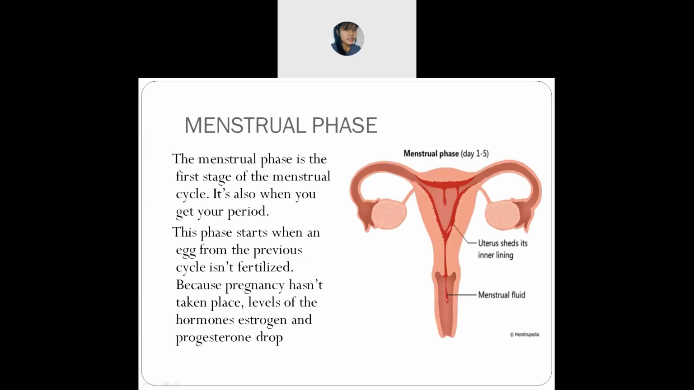Okay, can you tell me about the menstrual phase? Menstrual phase is the first stage of the menstrual cycle. It's also when you get your period. This phase starts when an egg from the previous cycle is not fertilized because pregnancy has not taken place. Levels of the hormones estrogen and progesterone drop.